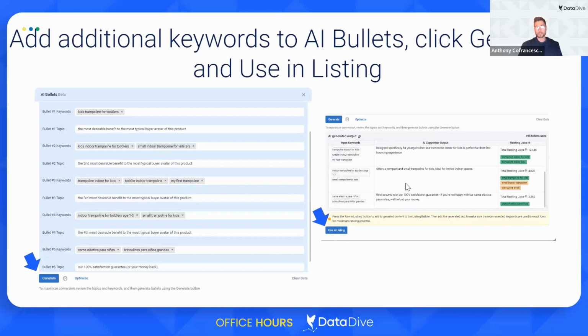And then once it's done that, I can either generate new versions, which should be different, or I can click use in listing. My recommendation when you're working in this submenu is to try to keep the bullet points similar. So I don't know if I would necessarily write these Spanish translations into the listing, but I'm putting all the Spanish keywords together. I'm trying to group like age-related keywords together. I want the AI to be able to work with what's there so it makes sense, versus having a lot of unrelated keywords in the same bullet point. So once that's done, you can click use in listing.